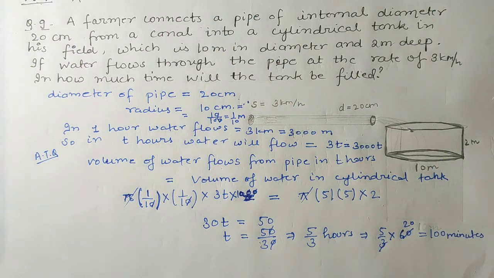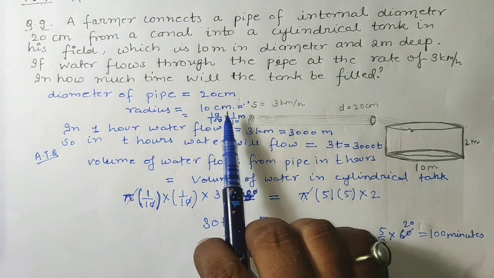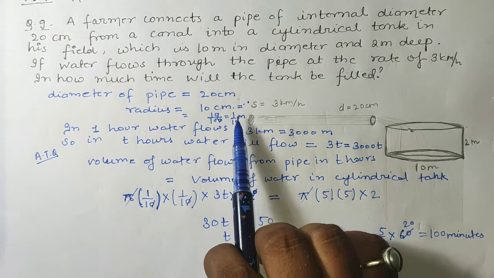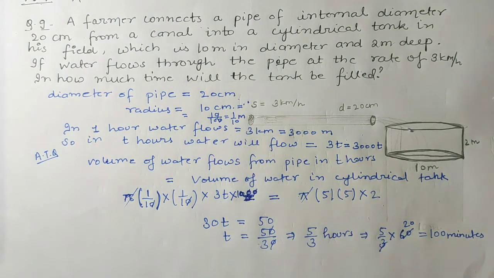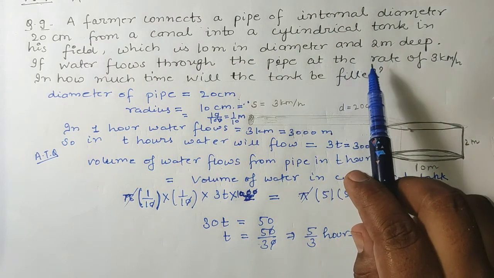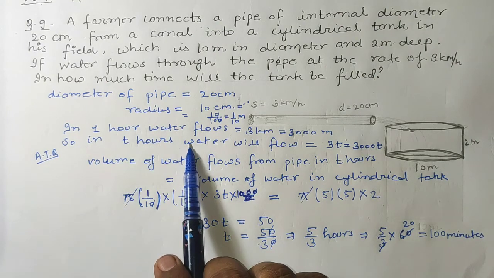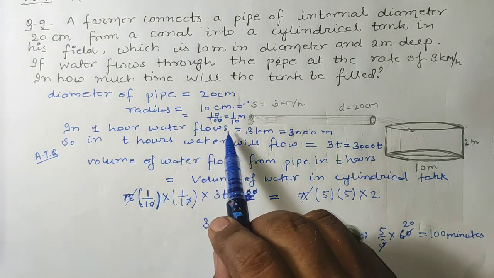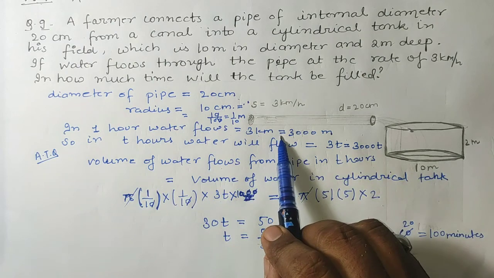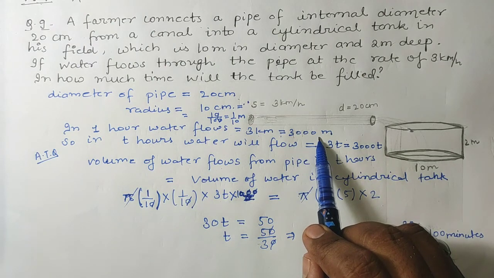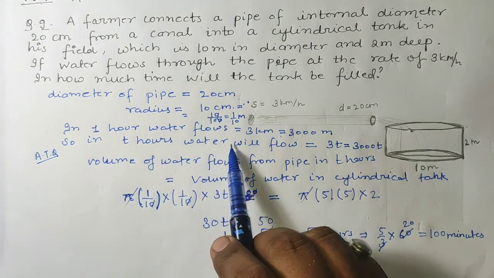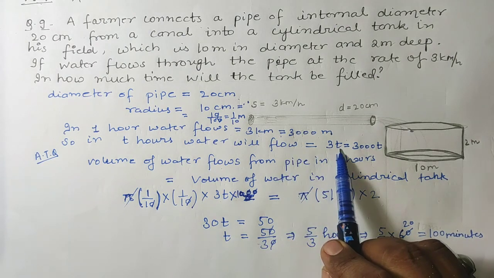Radius we have found here in meter, that is 1 upon 10 meter, and speed was given as 3 km per hour. So in 1 hour water flows 3 km, meaning 3000 meter. So in t hours water will flow 3t km.